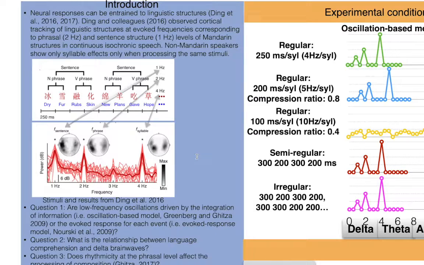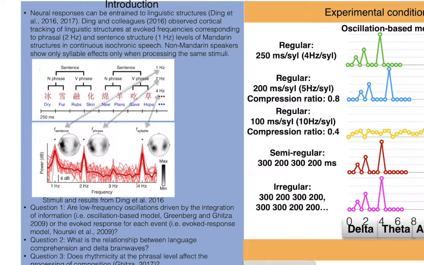What does it mean? Let's look at the figure here. Given their stimuli, each syllable is 250 milliseconds long, so we know that each phrase is 500 milliseconds long, and so one sentence is one second long. So we convert this temporal information into the frequency range.